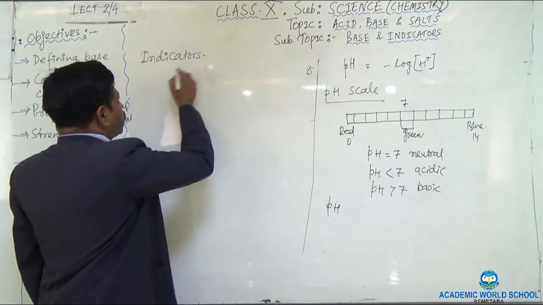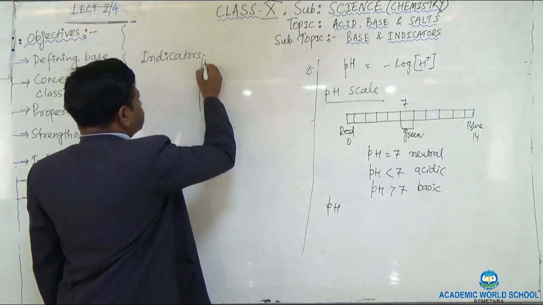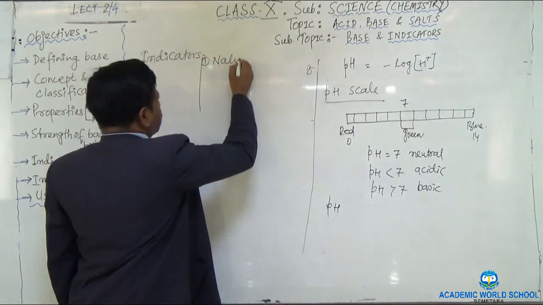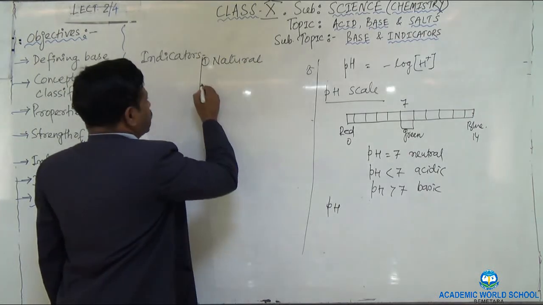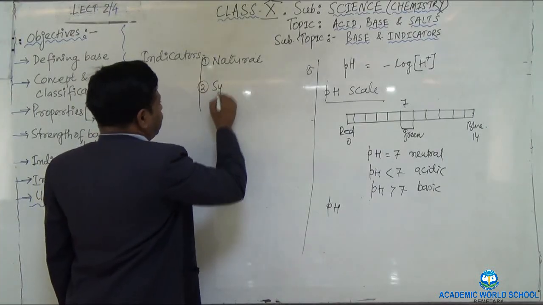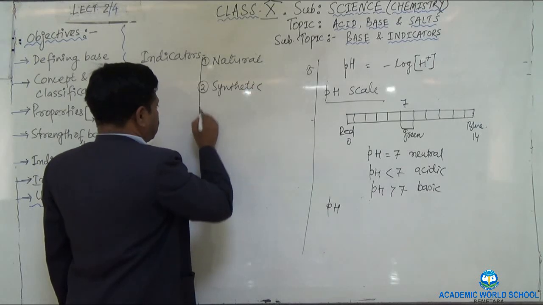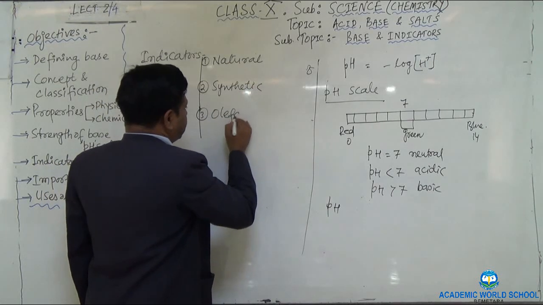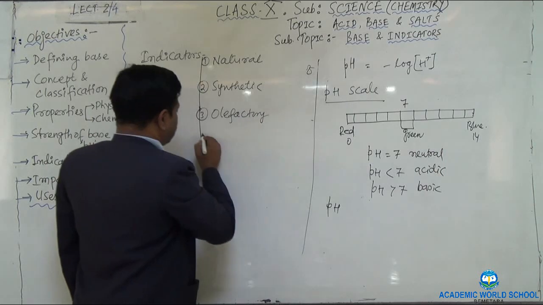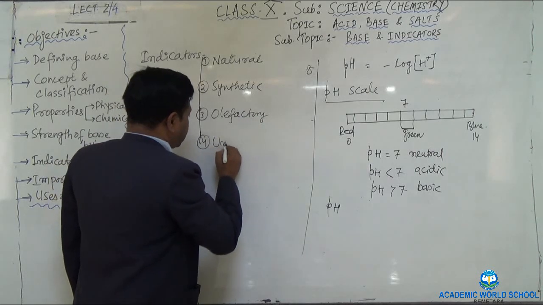Indicators are of 4 types. First one is the natural indicator. Second one is the synthetic indicator. Third one is the olfactory indicator. And the fourth one is the universal indicator.